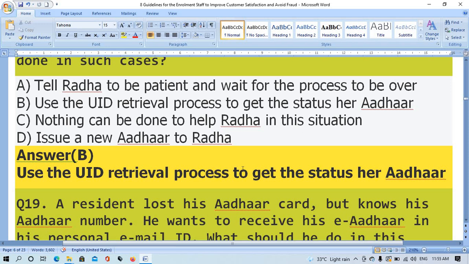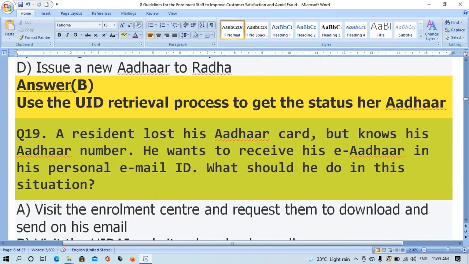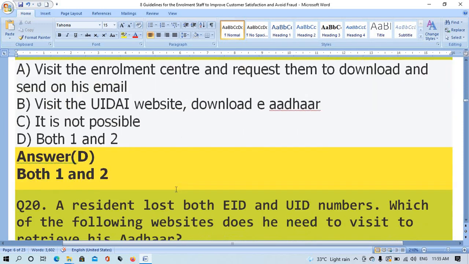Question number 19. A resident lost his Aadhaar card but knows his Aadhaar number. He wants to receive his e-Aadhaar in his personal email ID. Now, what should he do in this situation? The right answer is option D, both 1 and 2.